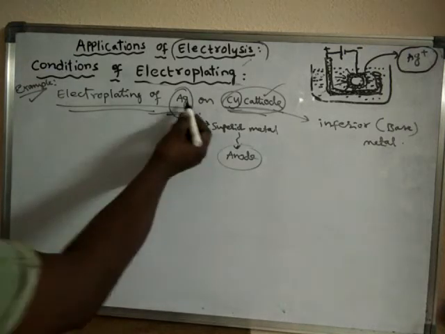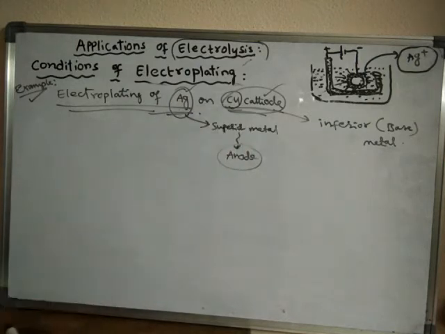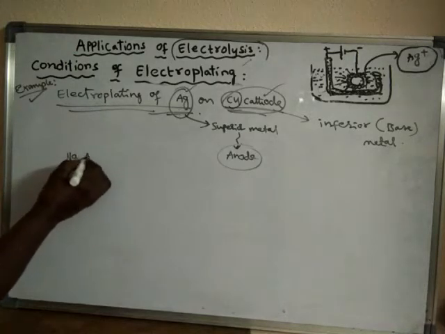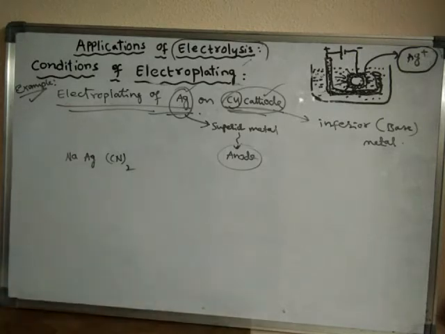And what electrolyte do we have to take? To deposit silver on copper, the suitable electrolyte is sodium argentocyanide. We have already seen this in our previous case.